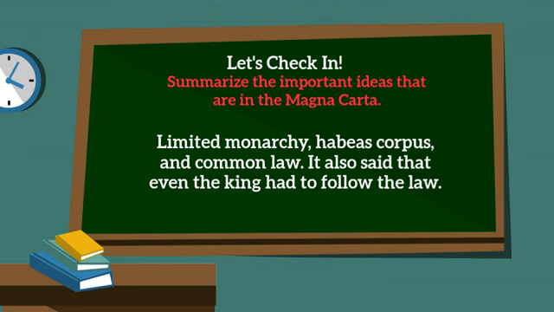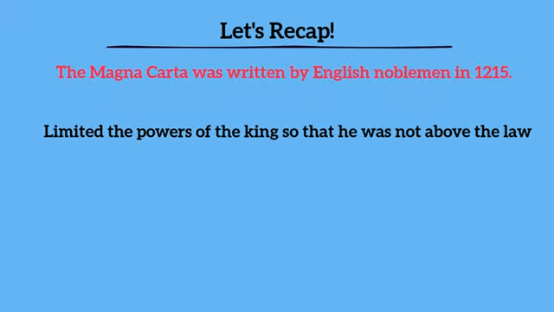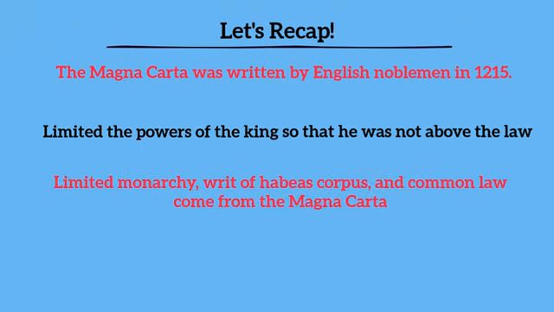Some of the important ideas in the Magna Carta are limited monarchy, habeas corpus, and common law. It also said that even the king had to follow the law. Let's recap what we've learned so far. The Magna Carta was written by English noblemen in 1215, and it limited the powers of the king, so he was not above the law. Limited monarchy, the writ of habeas corpus, and common law all come from the Magna Carta and influence our government today.